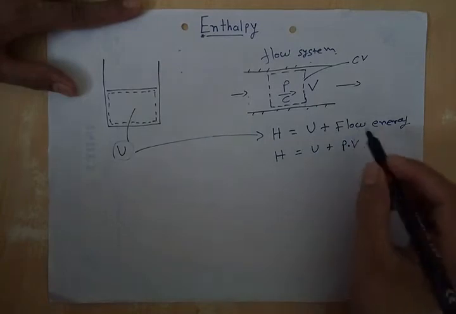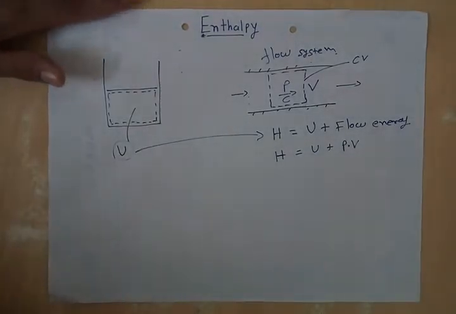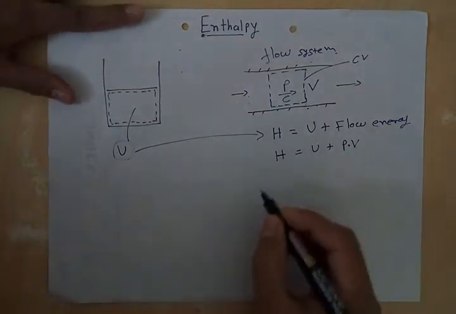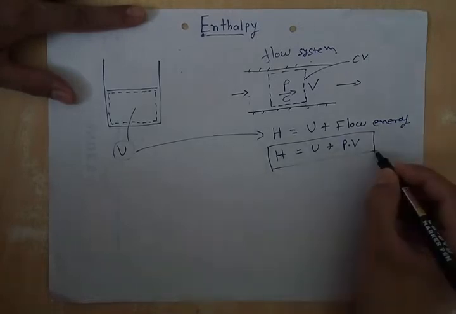We will not derive the equation of flow energy because it is not important from a GATE point of view. So we will just remember this equation, H is equal to U plus PV.